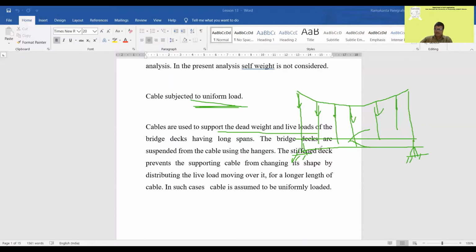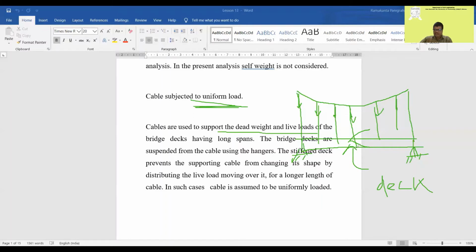Now the stiffened deck prevents this. If you stiffen this deck, this is the deck slab. If you stiffen the deck slab, then it prevents the supporting cables from changing their shape. So the shape will not change.